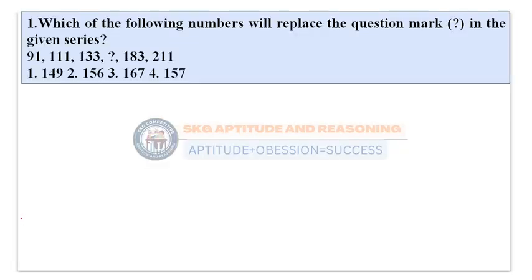The question is: which of the following numbers will replace the question mark in the given series? The series is 91, 111, 113, 133, question mark, 183, 211. So it is a series kind of question. What we need to find is the gap present between these numbers. Here the gap is 20 and here the gap is 22.